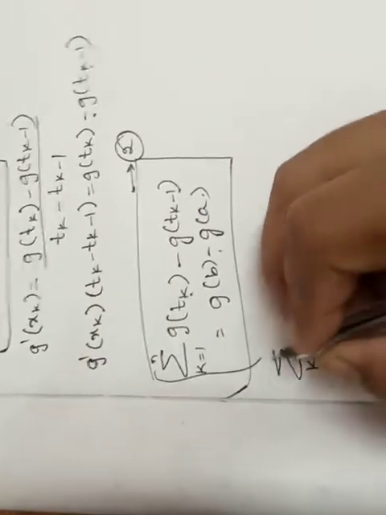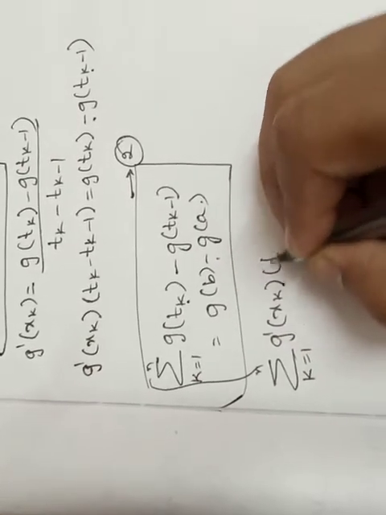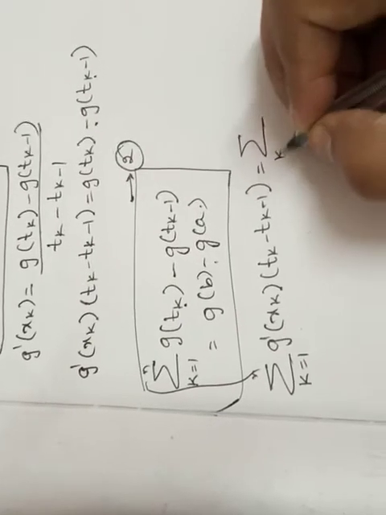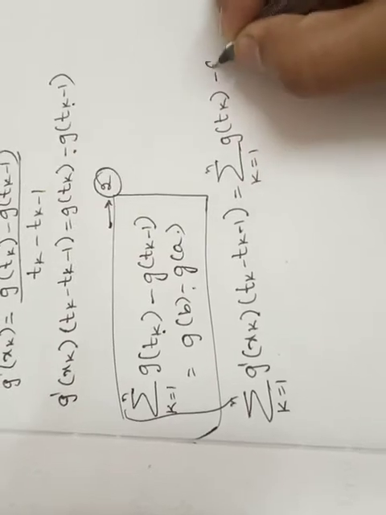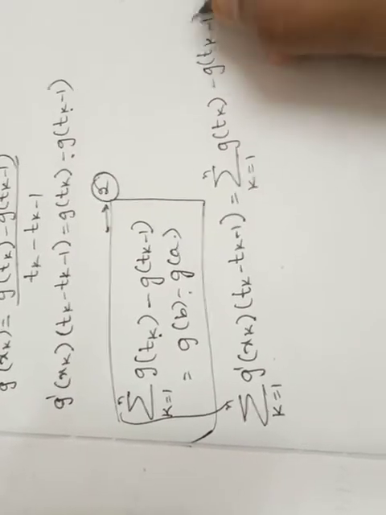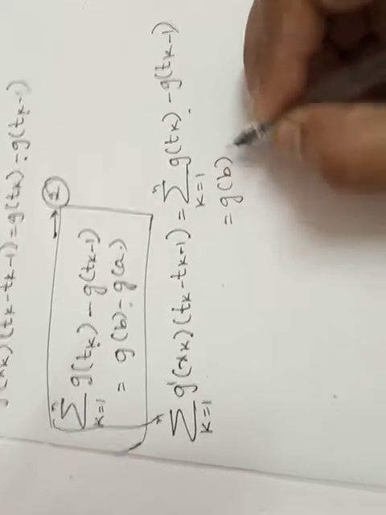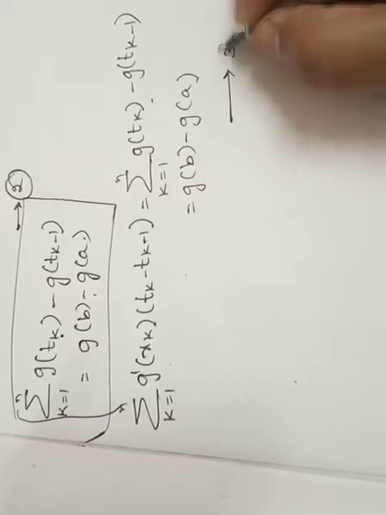Summation k is equals to 1 to n g dash of xk into tk minus tk minus 1 is equals to summation k is equals to 1 to n g of tk minus g of tk minus 1. So now in the place of this I am substituting g of b minus g of a. Let this be the equation number 3.